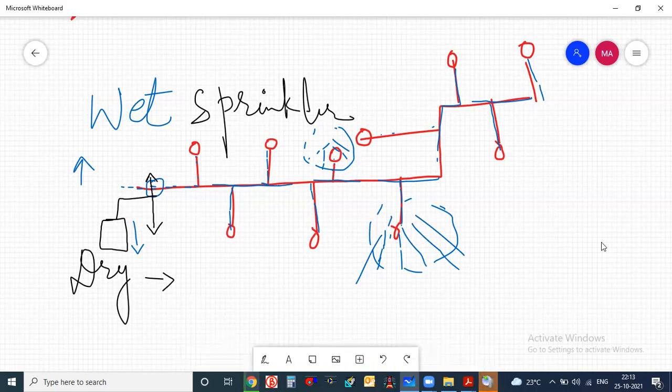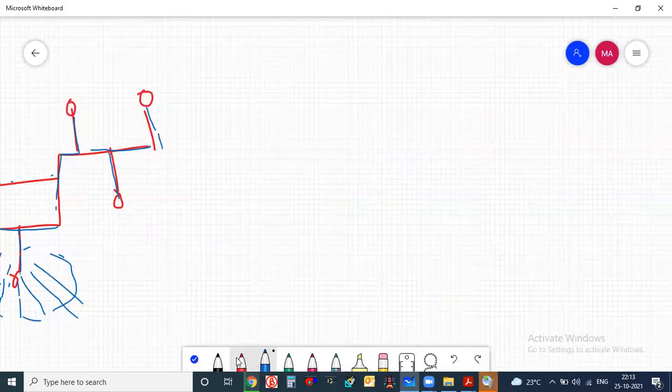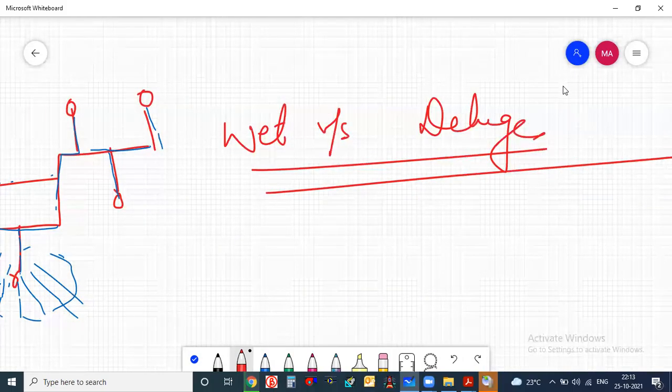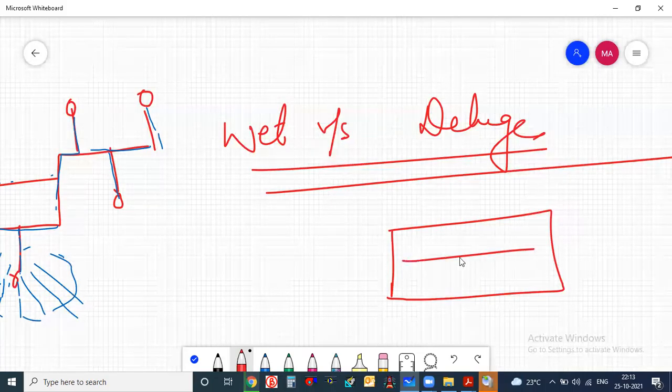Now, any idea what is the difference between a wet and a deluge sprinkler system? If I talk about wet and deluge systems, what is the difference? Can anyone tell? Any idea? Suppose this is one room and these are the sprinklers attached to it. Now, what will be the difference between wet and deluge systems?